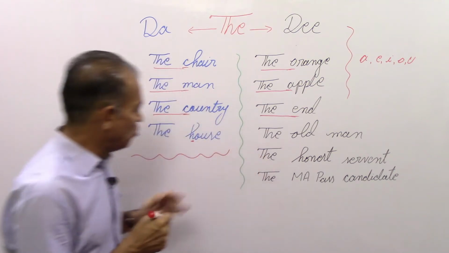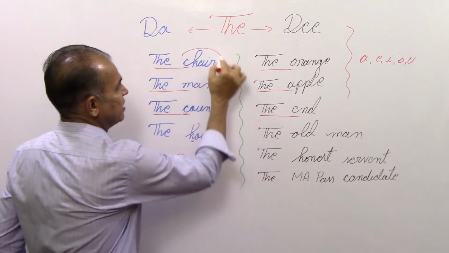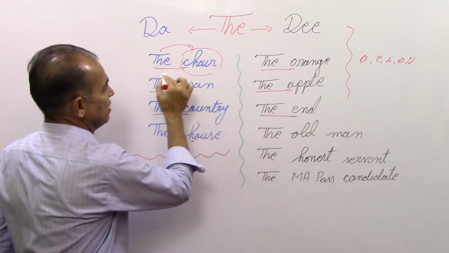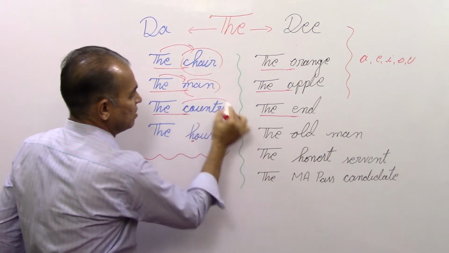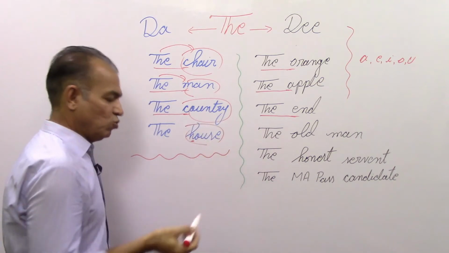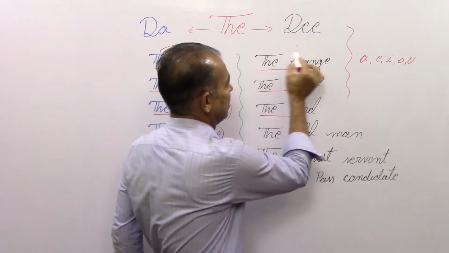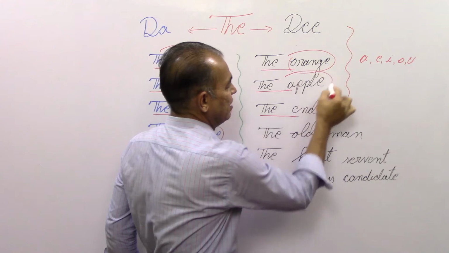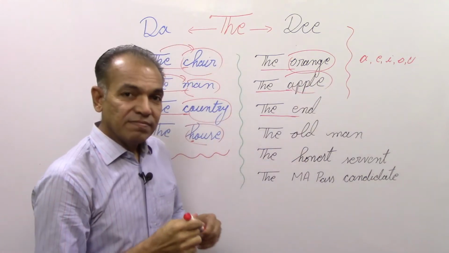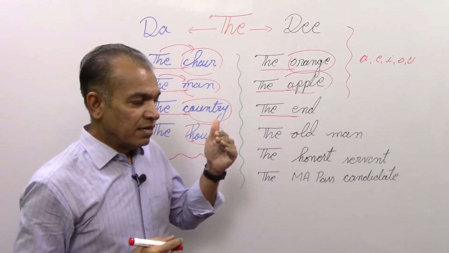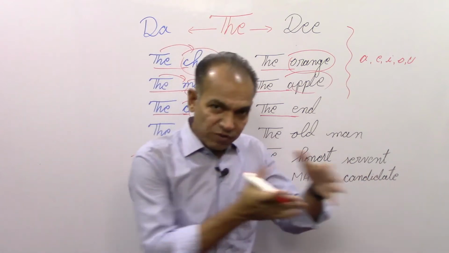So guys, here you would have observed that chair is a noun, and man is also a noun, because you know very well that we use an article always before a noun. But sometimes we use an adjective before that noun.